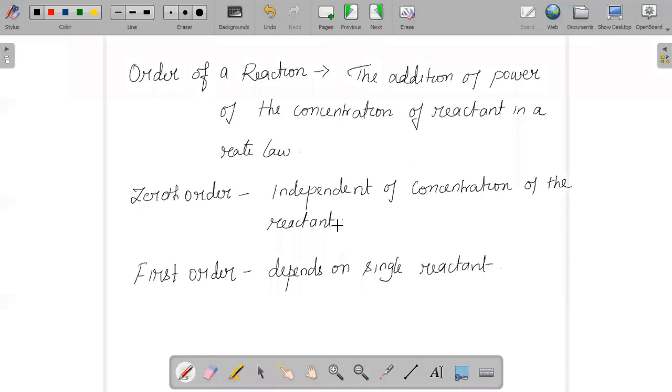And when we say first order reaction, of course, that is when the rate of the reaction depends on the concentration of a single reactant participating in the chemical reaction. So we say it is raised to the first power, then we call that a first order reaction. In a similar way, we can have a second order reaction. That is, if the order is equal to 2, we say that it is a second order reaction.